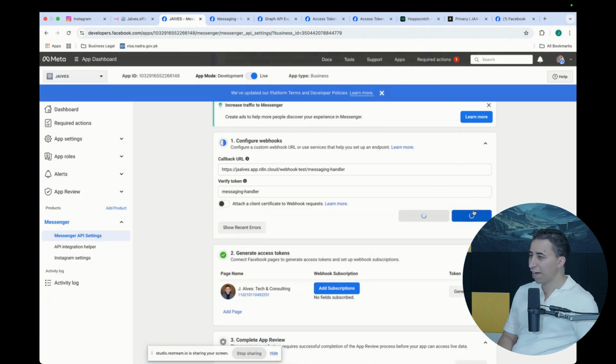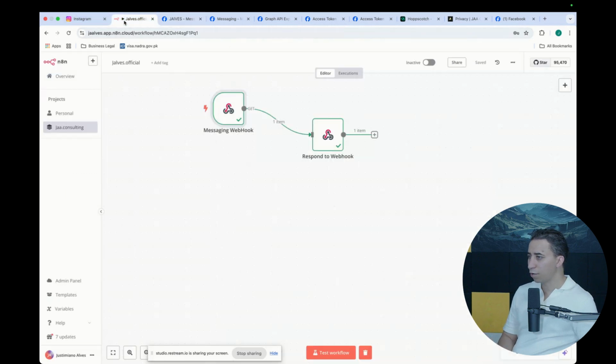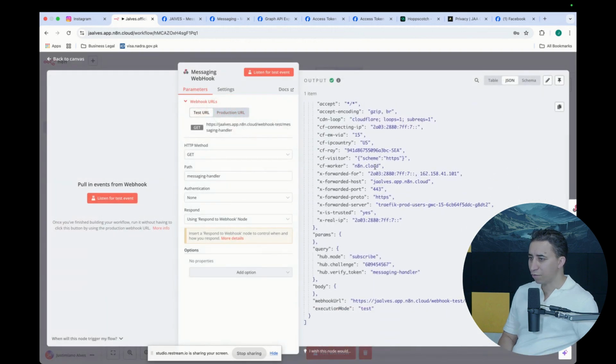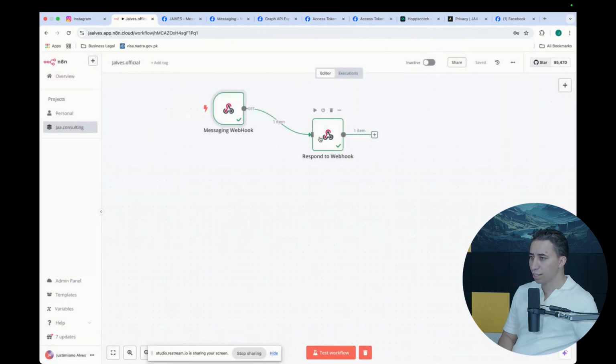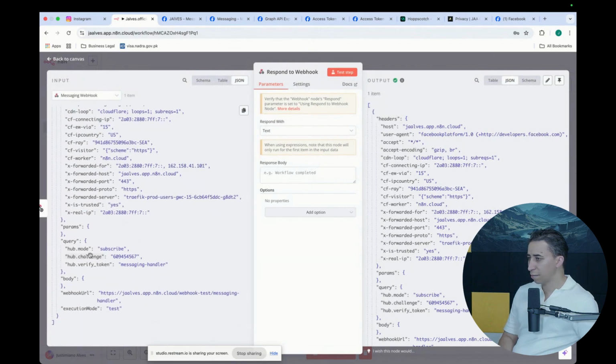I'm gonna say verify. It's not gonna verify the first time, which is fine. But one thing you can see when I click here, I will see that I have this messaging coming from Facebook. We have the hub challenge, which is what this is just gonna say. The hub challenge, that's what I'm gonna send back.